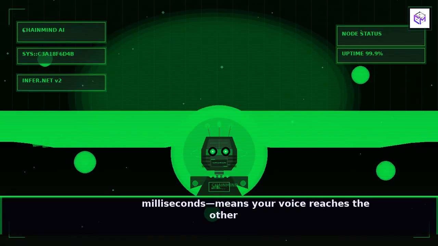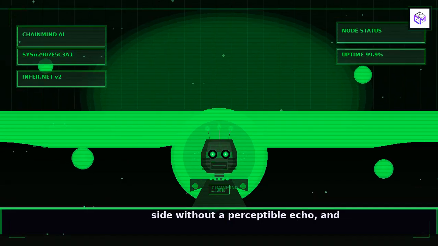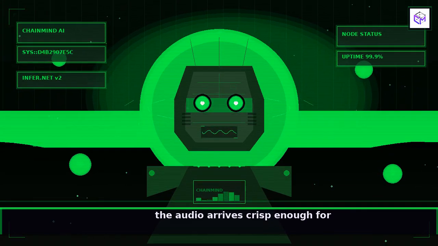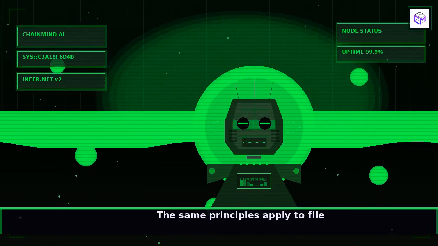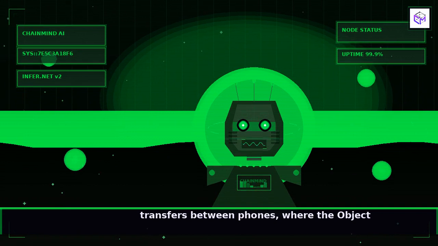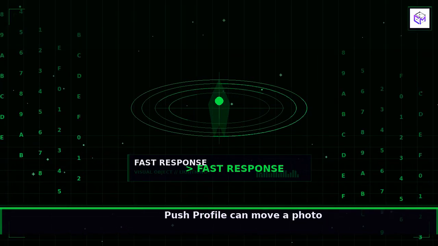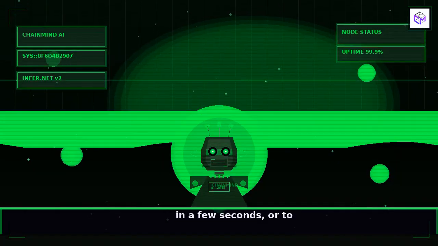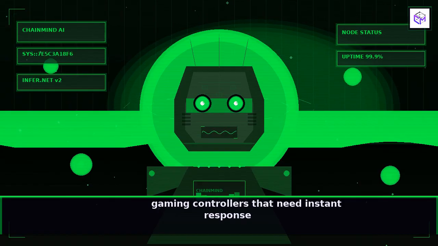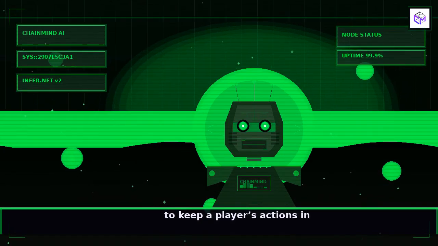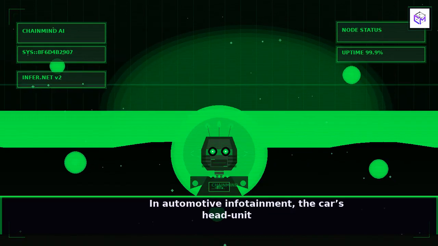The same principles apply to file transfers between phones, where the object push profile can move a photo in a few seconds, or to gaming controllers that need instant response to keep a player's actions in sync with the screen. In automotive infotainment, the car's head unit uses classic Bluetooth to keep your phone's music flowing and your hands free for calls, relying on the hands-free profile to manage both audio and voice commands without interruption.